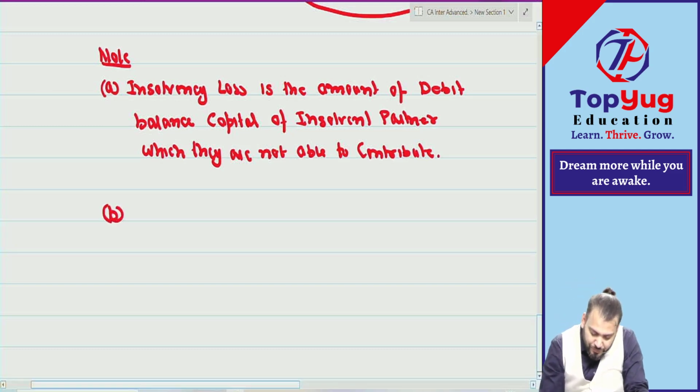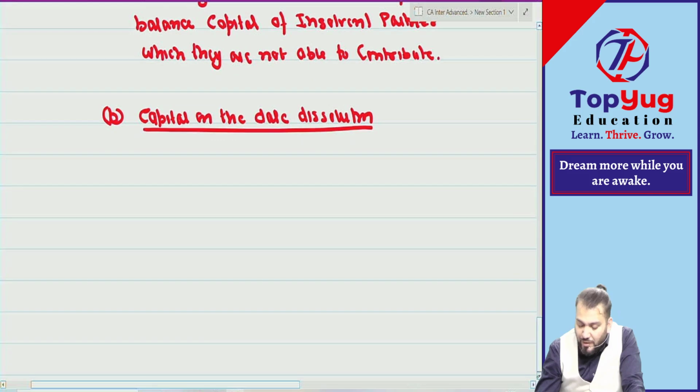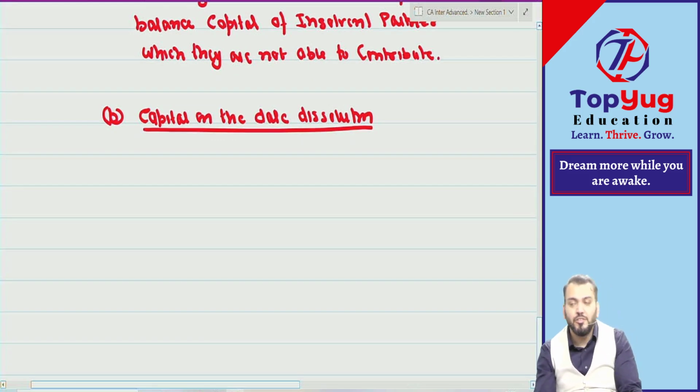Point number B. Write down. Capital on the date of dissolution. We need to find out the ratio of capital on the date of dissolution.